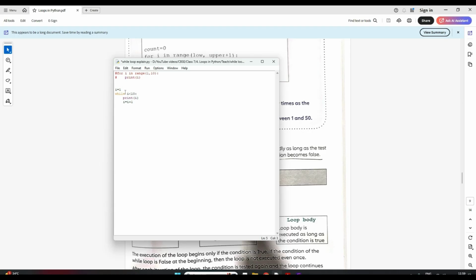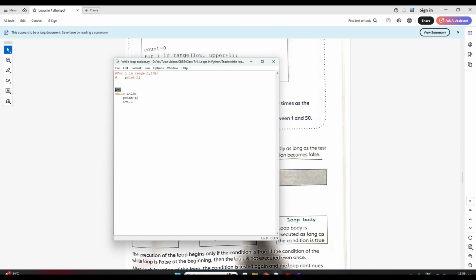Now I'm checking while i is less than 10, which means it will go till i is 9. If I gave less than or equal to, it would go till 10, but I gave less than, so it will go till 9. So while i is less than 10, keep executing these statements.